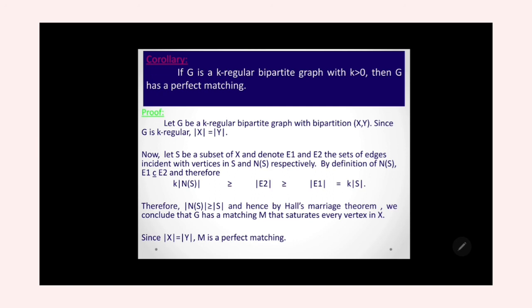Therefore, the cardinality of N(S) is greater than or equal to the cardinality of S, and hence by Hall's marriage theorem we conclude that G has a perfect matching. Therefore, the cardinality of X equal to the cardinality of Y implies M is a perfect matching.